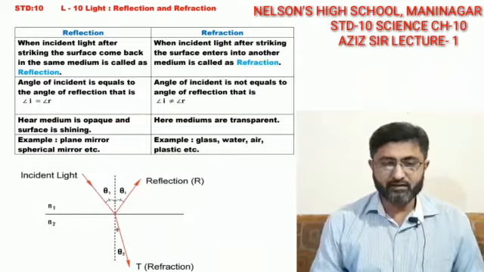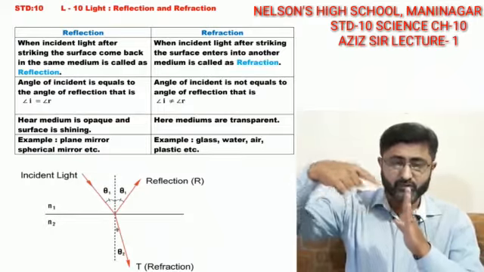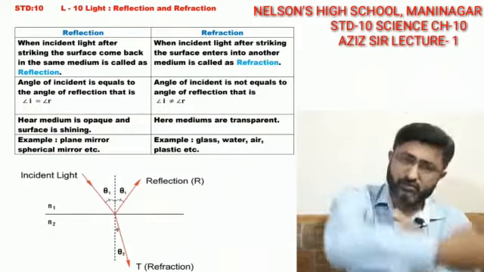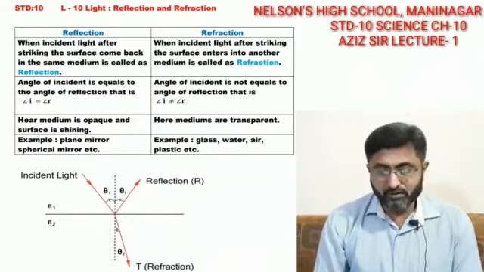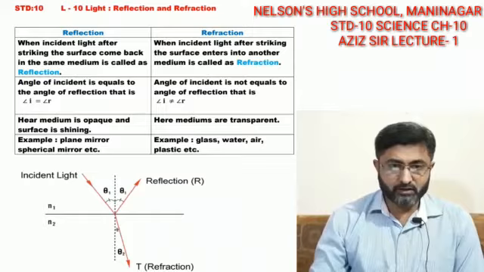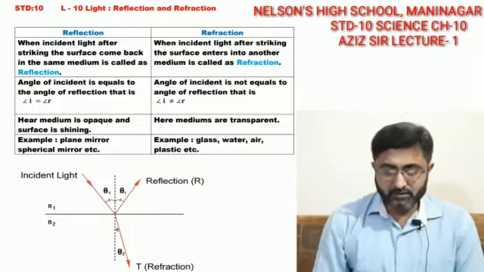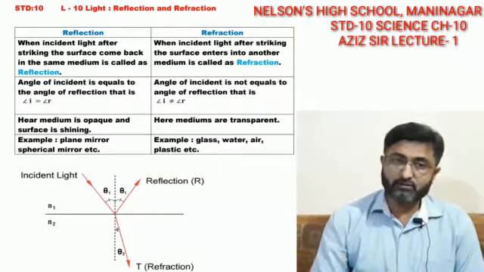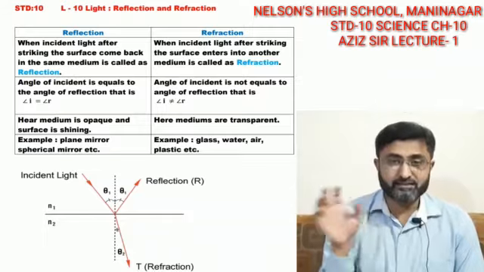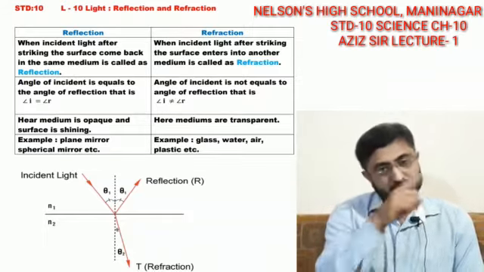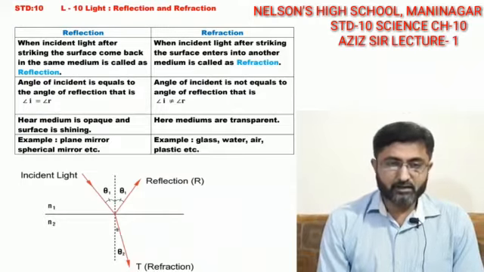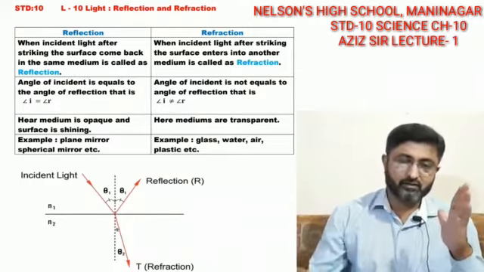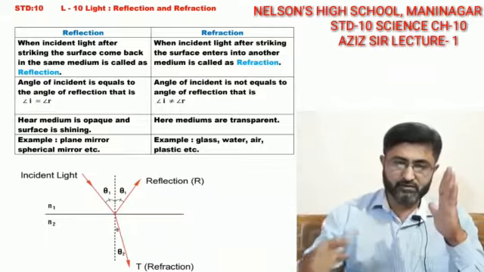In opposition to that, when light strikes and passes from one medium, it enters into another medium. After striking the surface, this phenomenon of entering into another medium is known as refraction. The first one, striking and coming back, was reflection. Here, in case of reflection, the angle of incidence is equal to the angle of reflection.